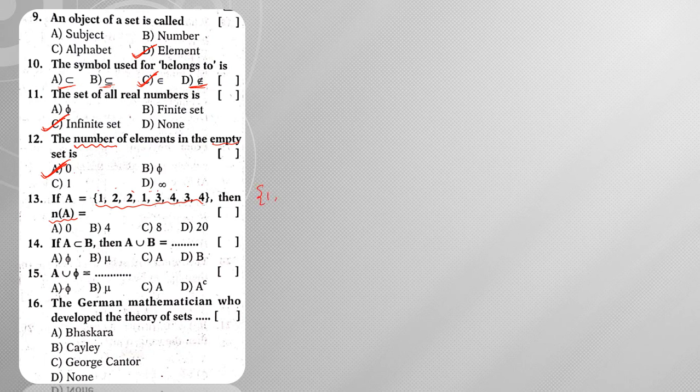But here he has repeated the elements. Whenever you have repetition of elements, this type of representation is not possible. Whenever you have repetition, you need to write only once. So the set is {1, 2, 3, 4}. Then the total number of elements present in set A is 4.